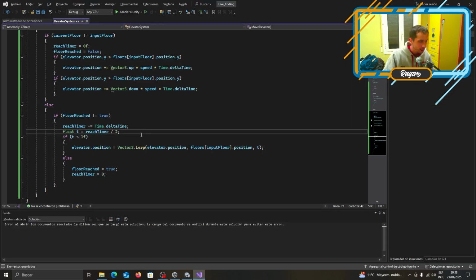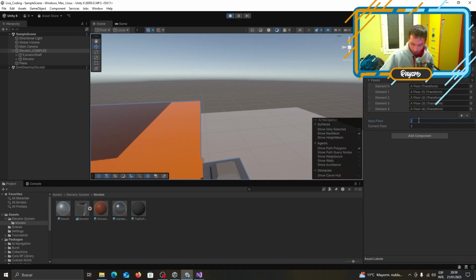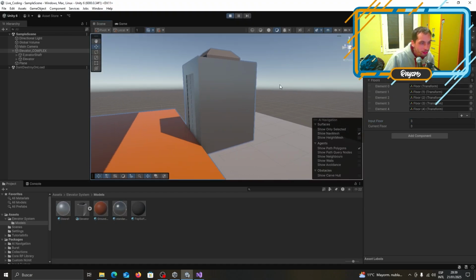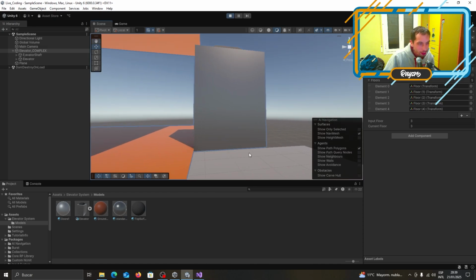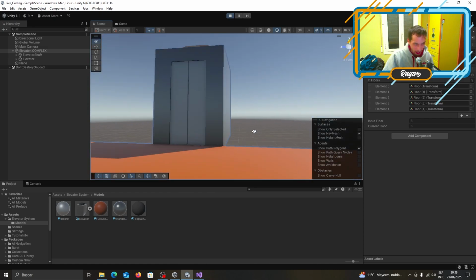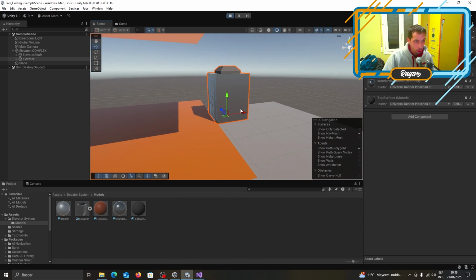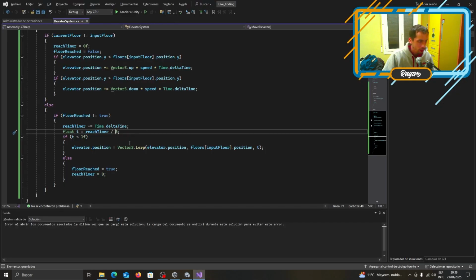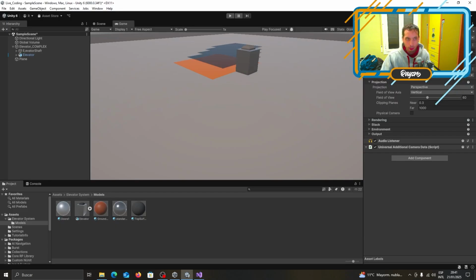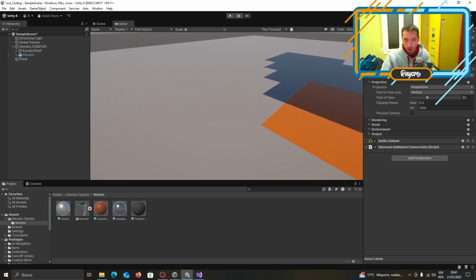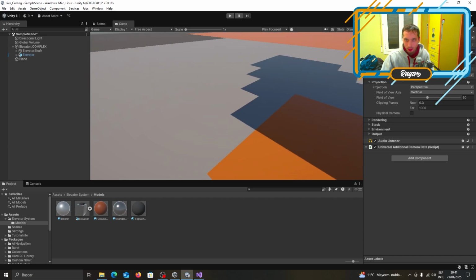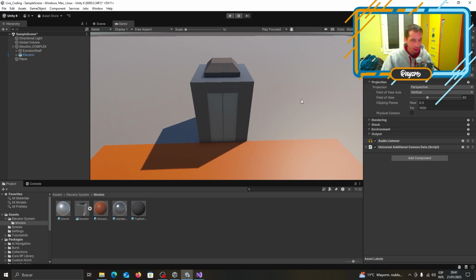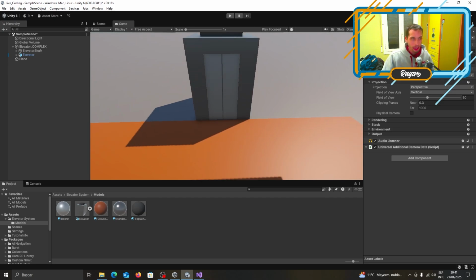I want to try this. Yep, it slows down. It does something weird. I don't know. It does work exactly as expected. We could take more time, like probably reach time divided by 5 seconds would be good. But we're going to see it from the front so we can properly enjoy the elevator live. But you see, we can go up and down now with this elevator.